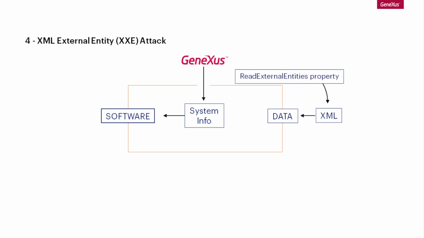The fourth item is an attack by XML external entities. In this case, and by default, Genexus does not process any XML external entity. In order to enable the processing of external entities, the read external entities property must be set up. In such cases, it's also the developer's responsibility to control the XML when the system's border is crossed.